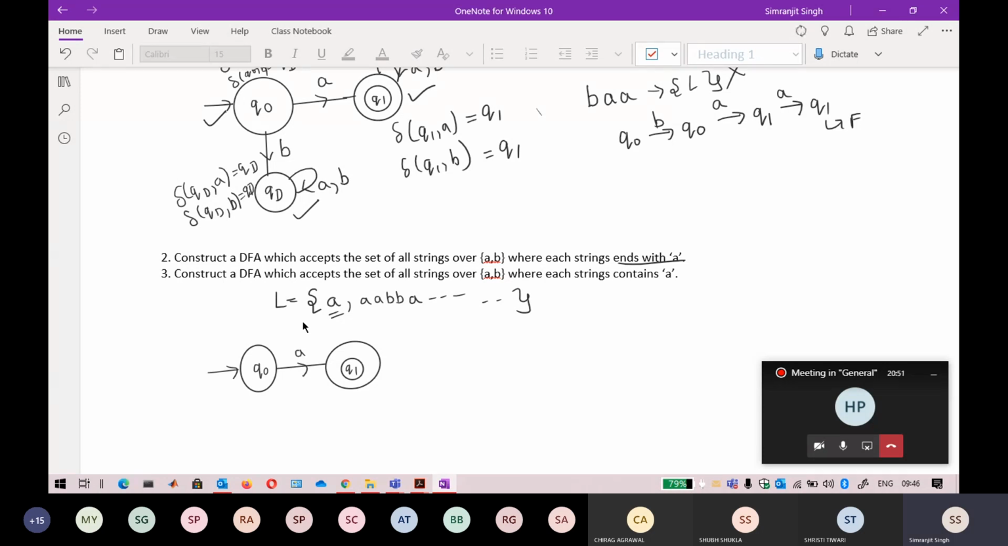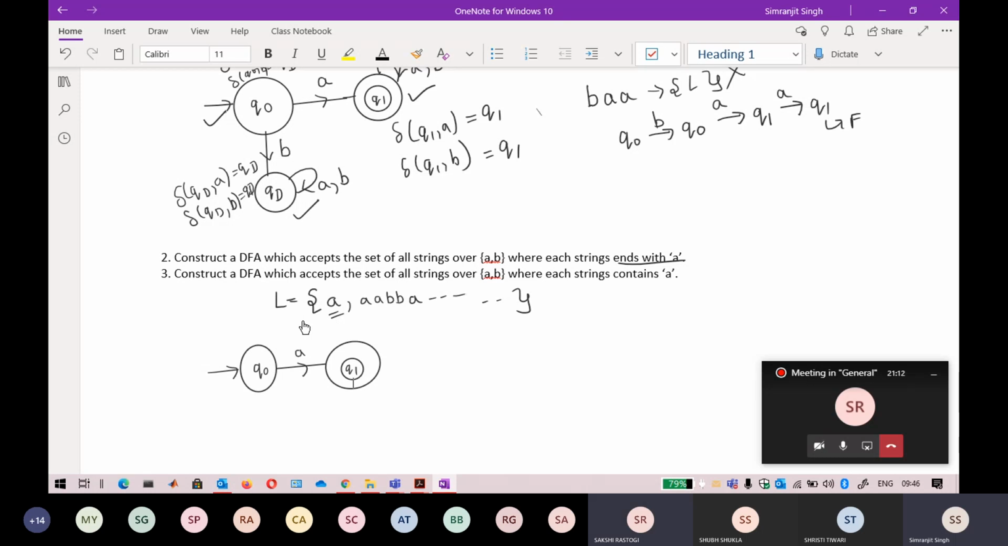Sir, I have drawn the dead state in question 2. You have drawn the dead state in question 2. Yes. So if you give a string A, B, A, this string is also ending with A.